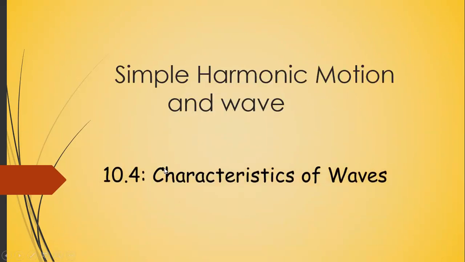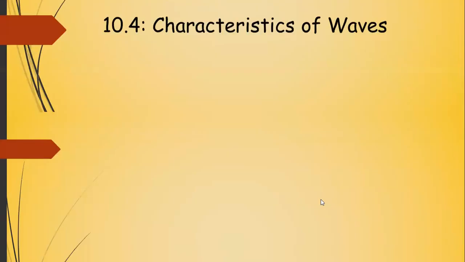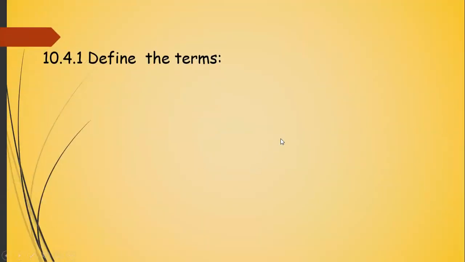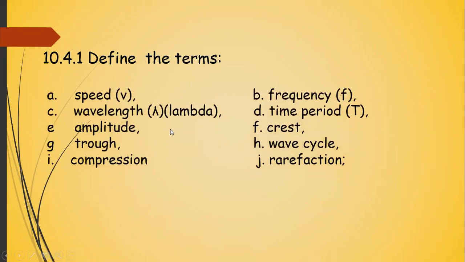We are going to do the characteristics of waves. So in the characteristics of waves, we need to define the characteristics, and the characteristics are speed, wavelength, amplitude, crest, trough, compression, frequency, time period, wave cycle, and reflection.